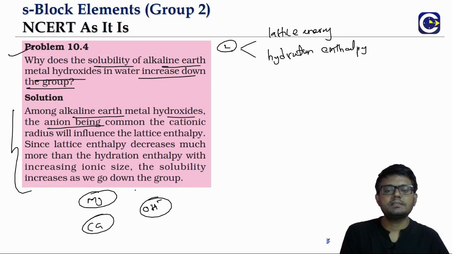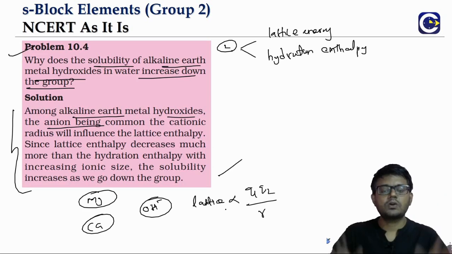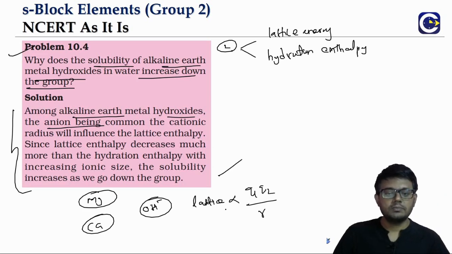So what happens is, as we go down the group, the cation size will be increasing. So remember lattice energy, we have mentioned it already in the discussion of group 1 also. Lattice energy will be proportional to what? Q1 Q2 by R, like we talk about the electrostatic potential energy. About this you would have covered a bit in basic physics. Even otherwise we have discussed this. You can refer to our videos on structure of atom.